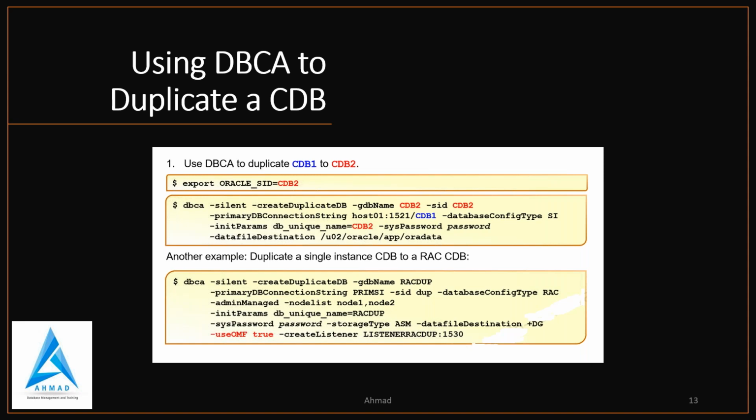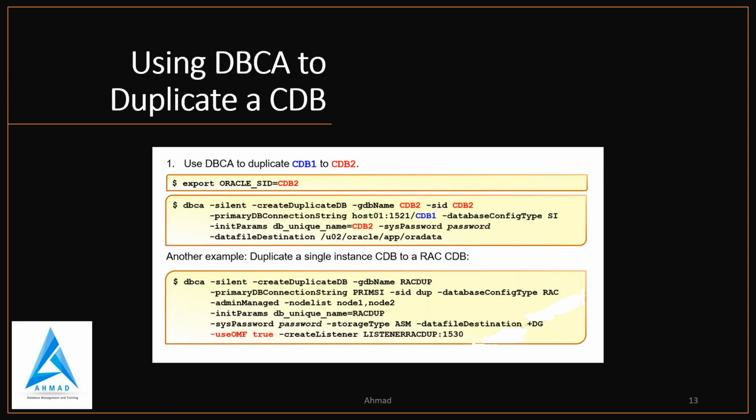So how will you connect? You will say rman auxiliary username target username@service name CDB1. Then you will fire duplicate target database to CDB2 from active database db_file_name_convert, in brackets CDB1 to CDB2. So this is the way you have to do lots of steps in 18c.